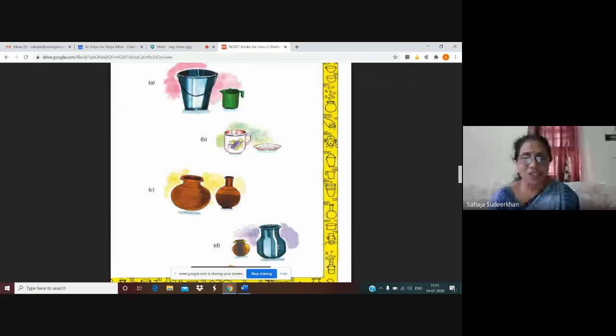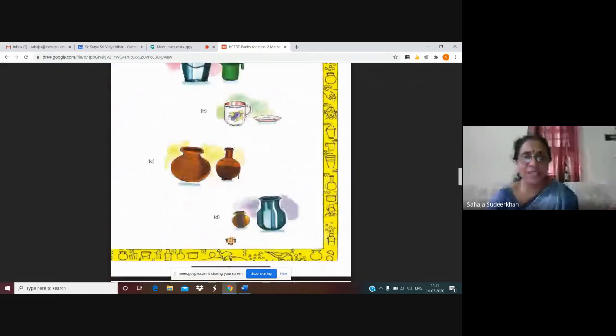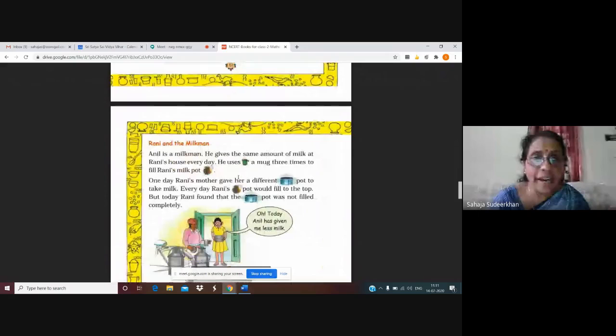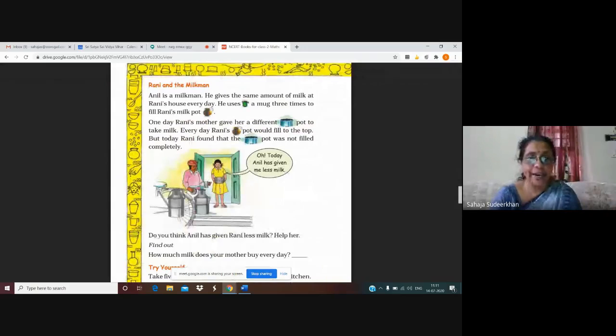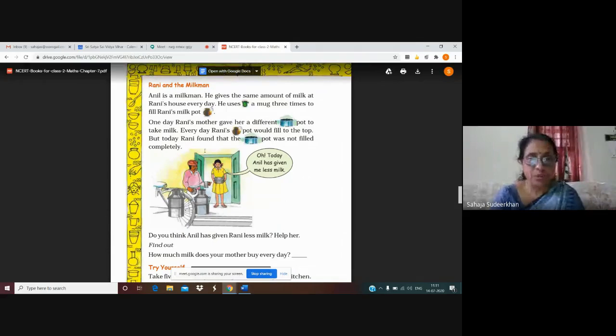Okay. Now next one. See, next page. What is written? Rani and the milkman. See, we can see one girl standing near the door. She is Rani and the milkman here. Okay. The pots are here to carry milk, isn't it? He comes to Rani's house using a bicycle. Okay. So this is milkman and this is Rani. Anil is a milkman. So his name is Anil.